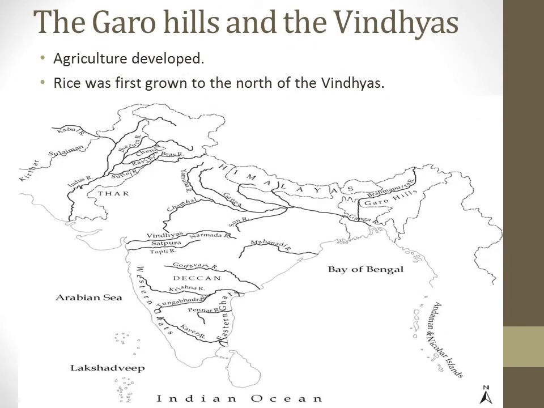Now locate the Garo Hills to the northeast. It's below the Brahmaputra river and the Vindhyas in central India. It is above the Narmada river. These were some of the other areas where agriculture developed. The places where rice was first grown are to the north of the Vindhyas.